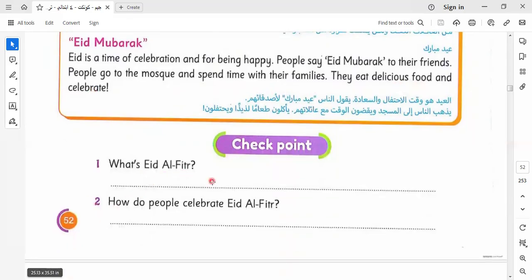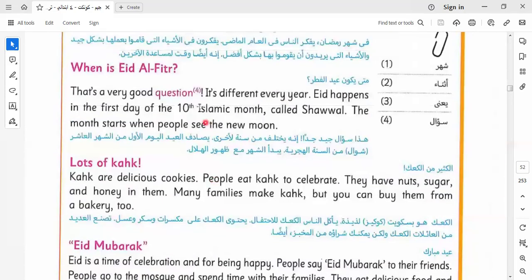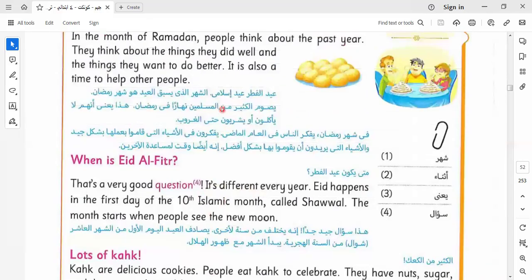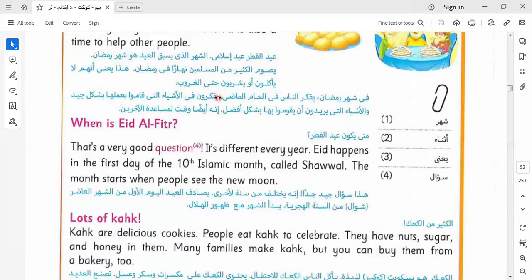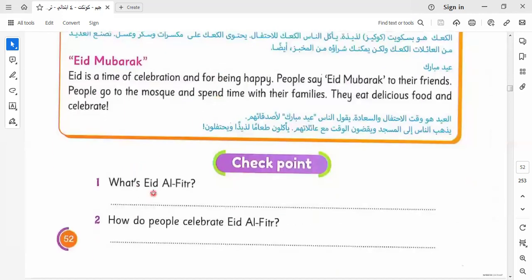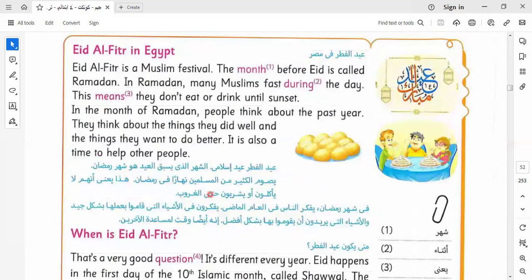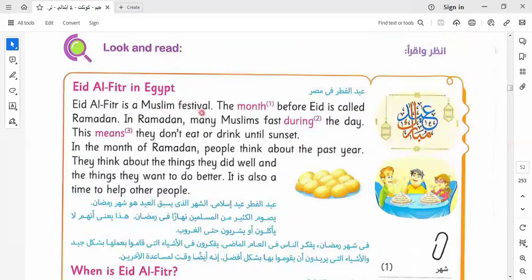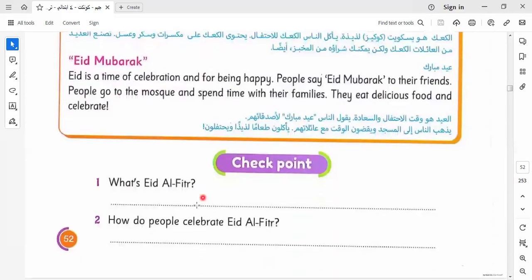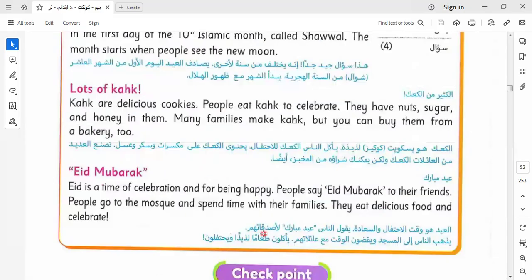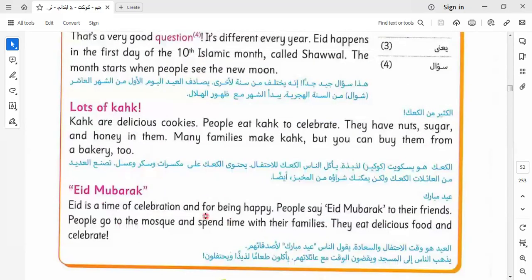Here we ask, what is Eid al-Fitr? Eid al-Fitr is the Muslim festival. When we answer this question, you say Eid al-Fitr is a Muslim festival. How do people celebrate Eid al-Fitr?